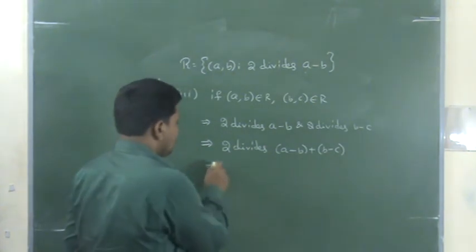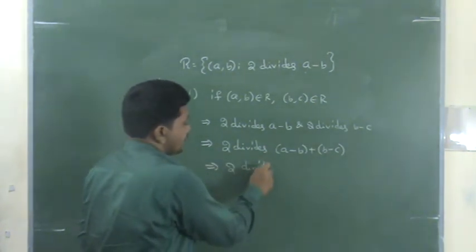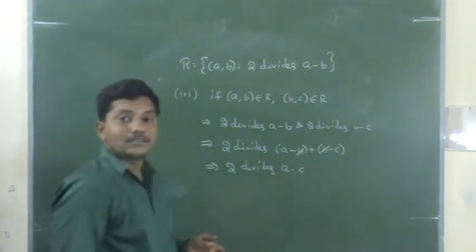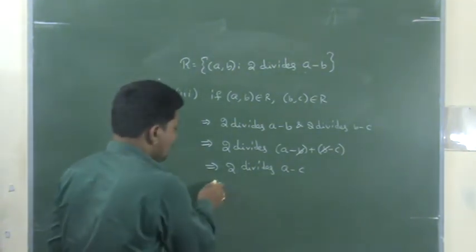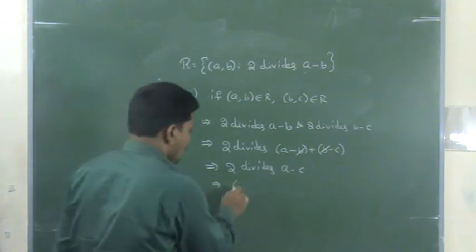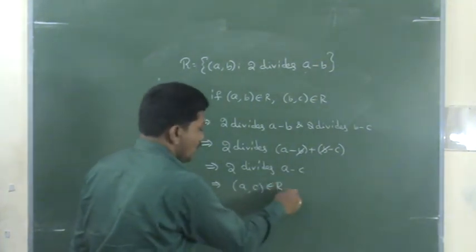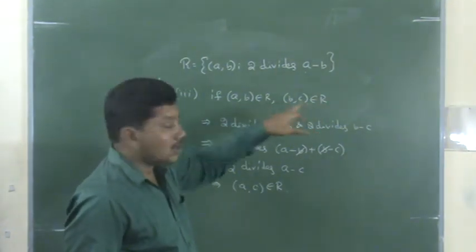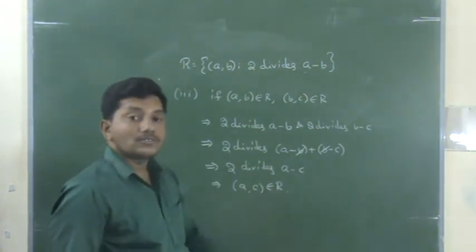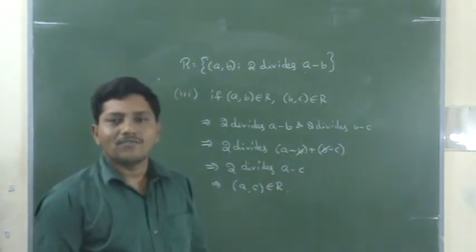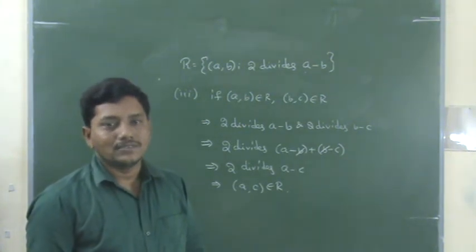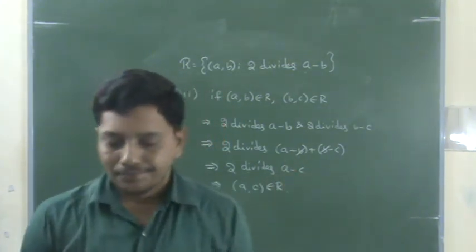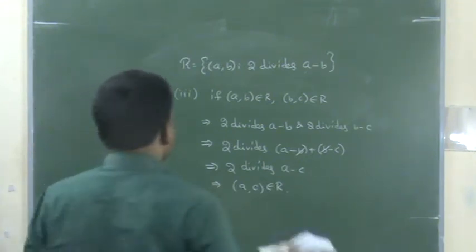So what happened here? By applying that 2 divides, these two are cancelled, and we get our ordered pair: 2 divides a minus c. What is the meaning of a minus c? The first element a, comma, the second element c belongs to R. If a comma b belongs to R and b comma c belongs to R, then we conclude that a comma c belongs to R. So therefore R is transitive. So R satisfies reflexive, symmetric and transitive. Therefore this is an equivalence relation.